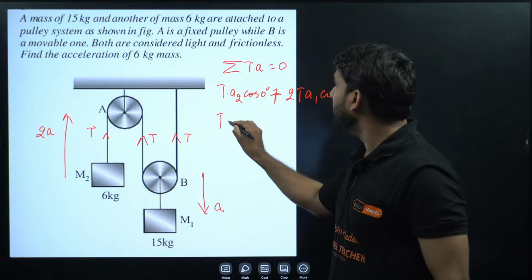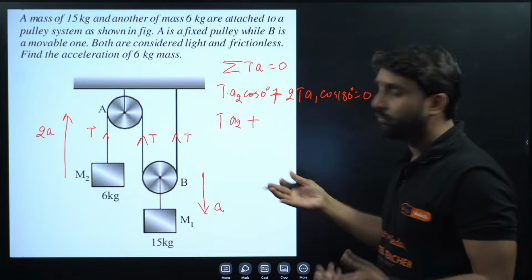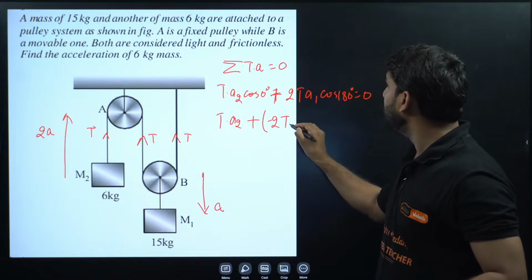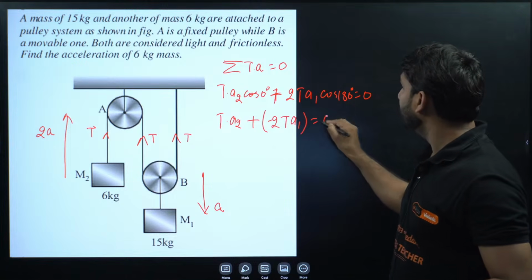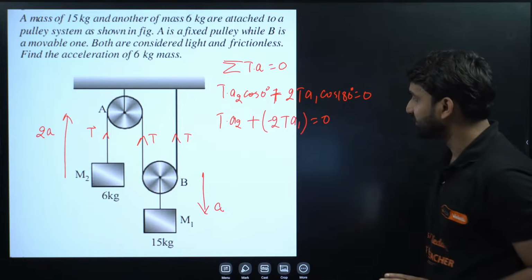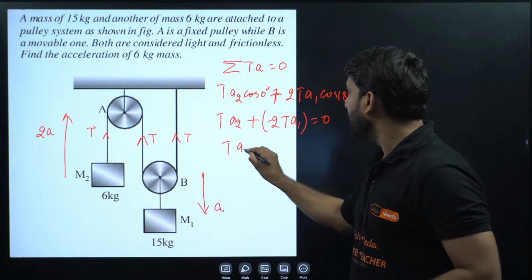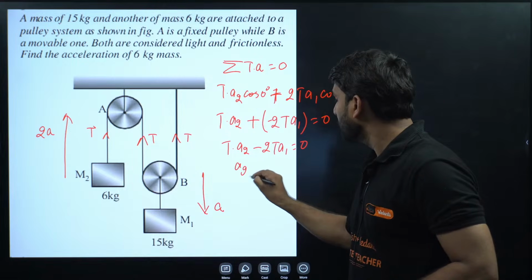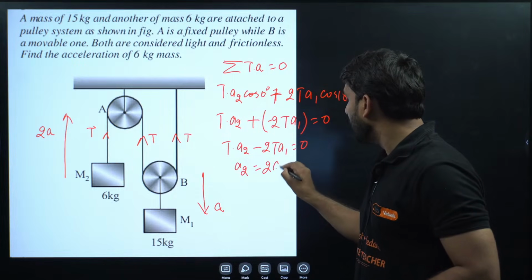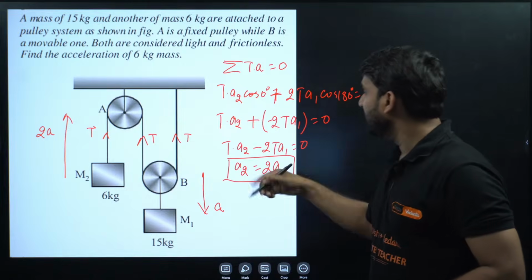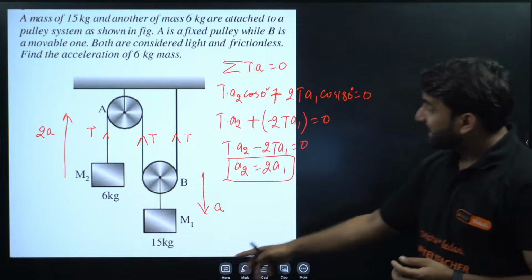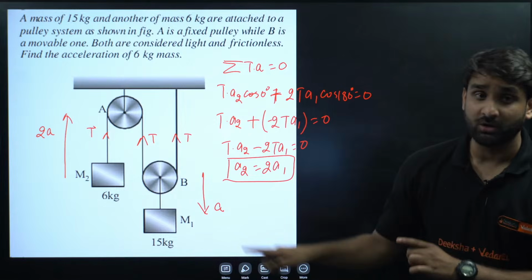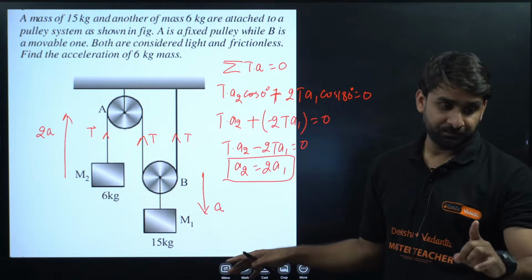So T into A2 cos 0, cos 0 is equal to 1, we all know. And cos 180 is equal to -1. So it has become T A2 minus 2T A1 is equal to 0. Cos 180 is -1, that's why I'm putting -1 here. So A2 will be equal to 2A1. I hope this is clear to you all. T will be cancelled now. So A2, the acceleration of this block in the upward direction, is twice the acceleration of this block. I hope this concept is clear to you everyone.